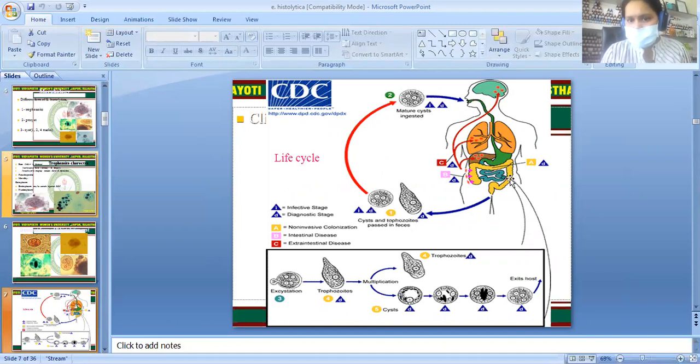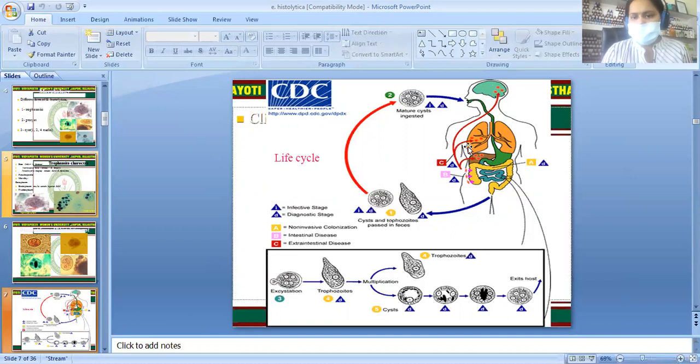It remains in the small intestine, and these trophozoites cause intestinal disease, through which cyclic AMP is activated and all the electrolytes come outside, causing the dysentery. The lymph of the intestine is drained through the portal circulation, and it can go and make secondaries in the liver, in the pulmonary area, and rarely an abscess in the brain also.